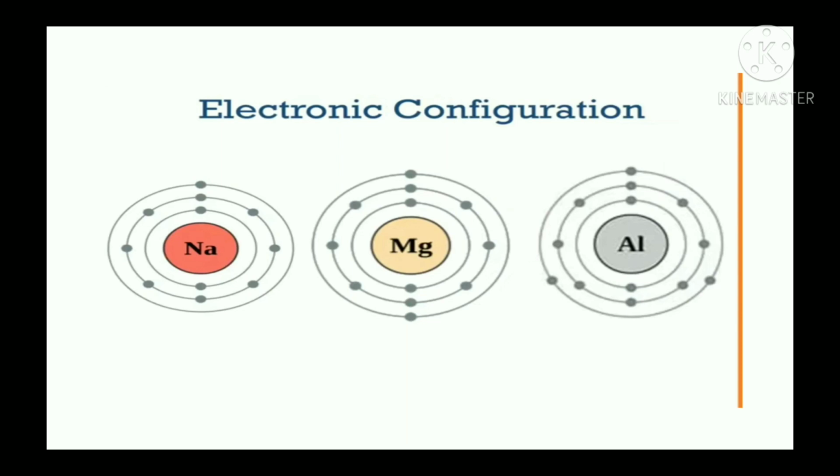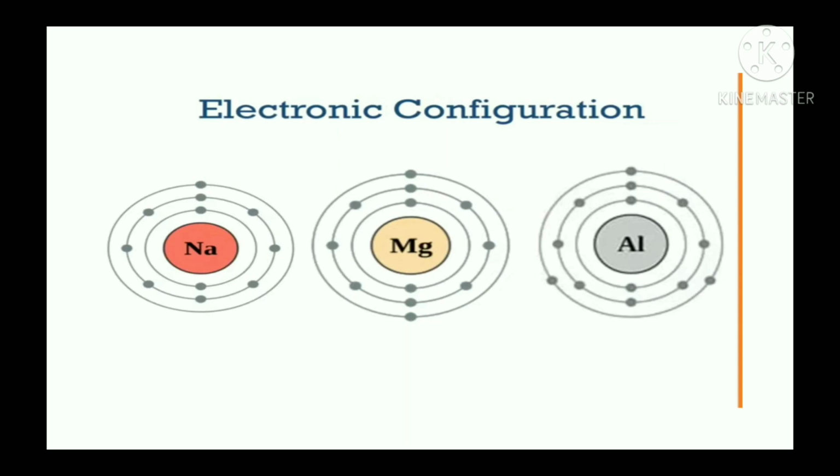Atomic number of sodium is 11. So, electronic configuration of sodium is 2, 8 and 1. It means 2 electrons in the first shell, that is K shell, 8 electrons in the L shell and only 1 electron in the last or M shell.